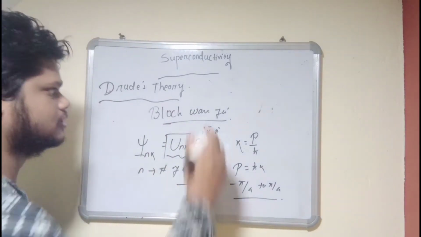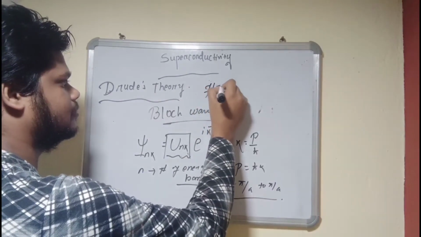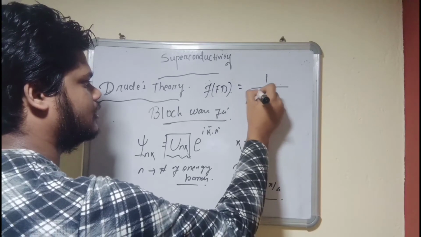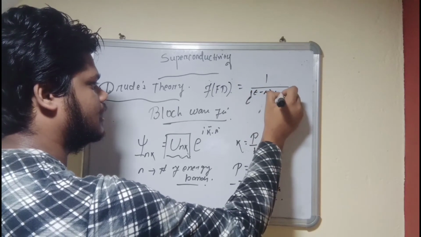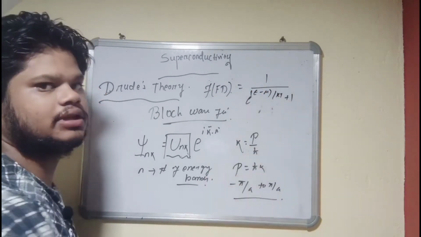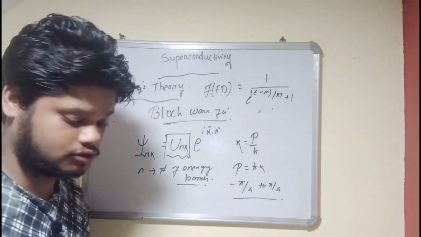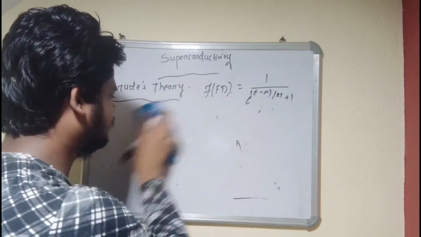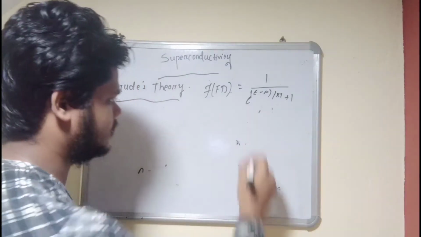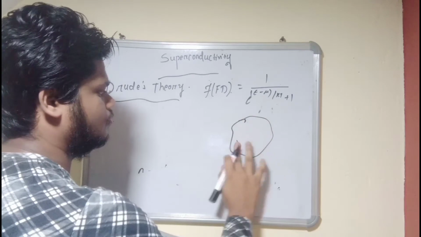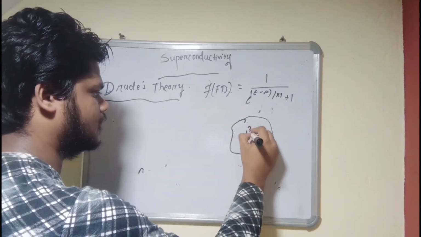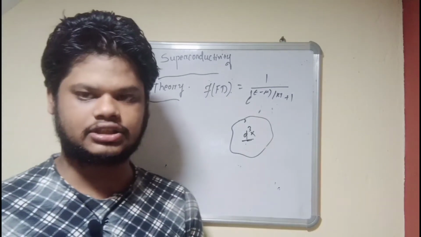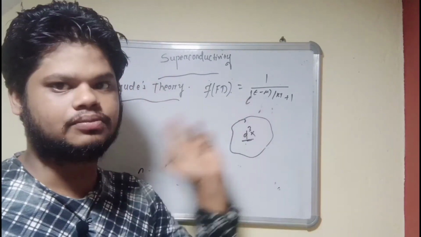The Fermi-Dirac distribution is 1 by e to the power (E minus mu) by kT, plus 1. If it is minus 1, that will be for the Bose-Einstein distribution, right? Now if we take some small arbitrary volume, d^3k, we'll see how many electrons are there inside this small volume.